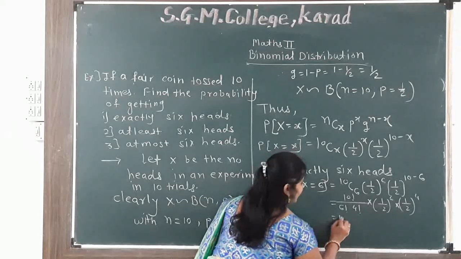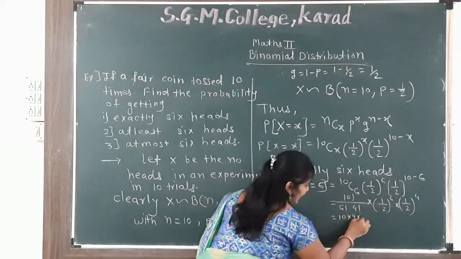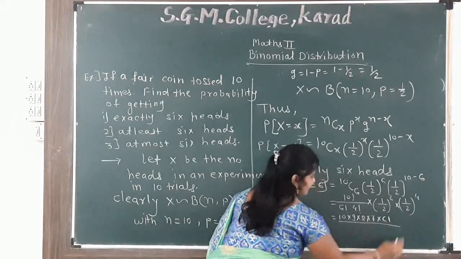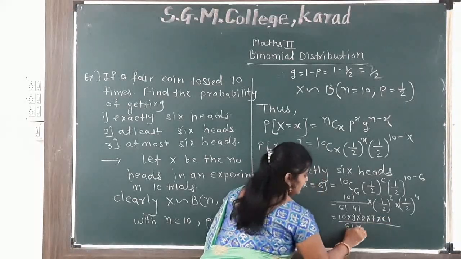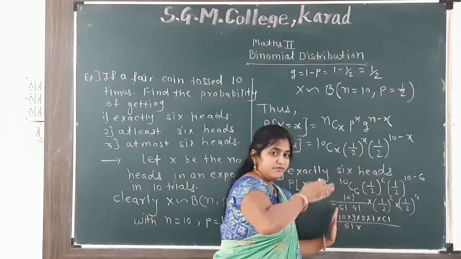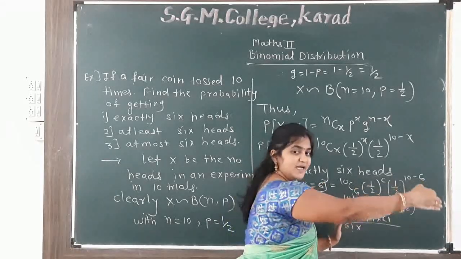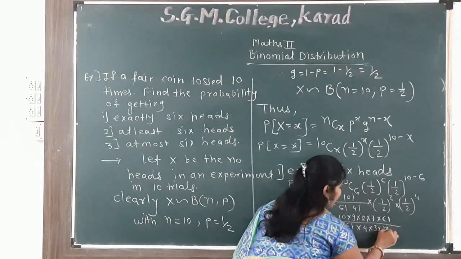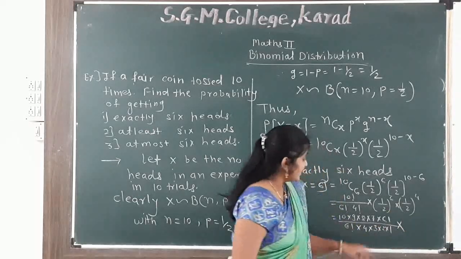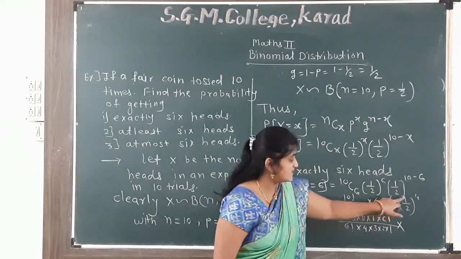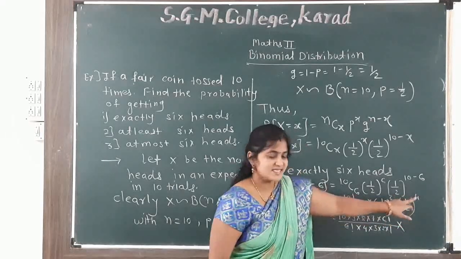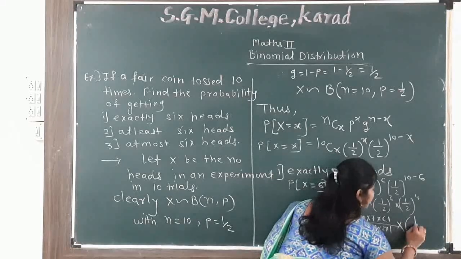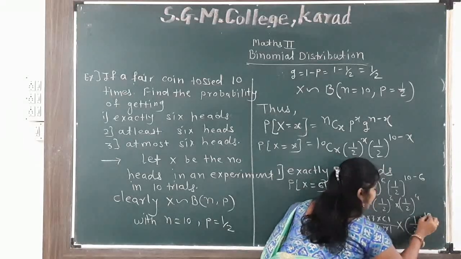So we can write 10 multiply 9 multiply 8 multiply 7 multiply 6 factorial divided by 6 factorial multiply 4 factorial. We can write 4 multiply 3 multiply 2 multiply 1, multiply 1 by 2 raised to the power 6, this 1 by 2 raised to the power 6. Bases are the same, so addition of powers. So we get here 1 by 2 raised to the power 10.